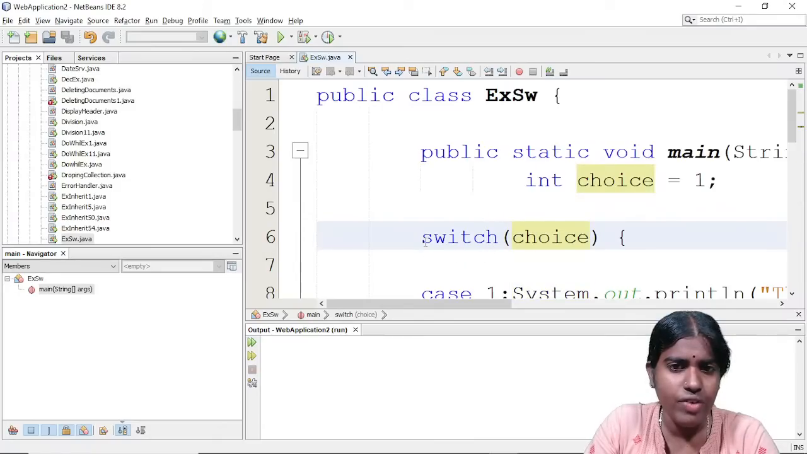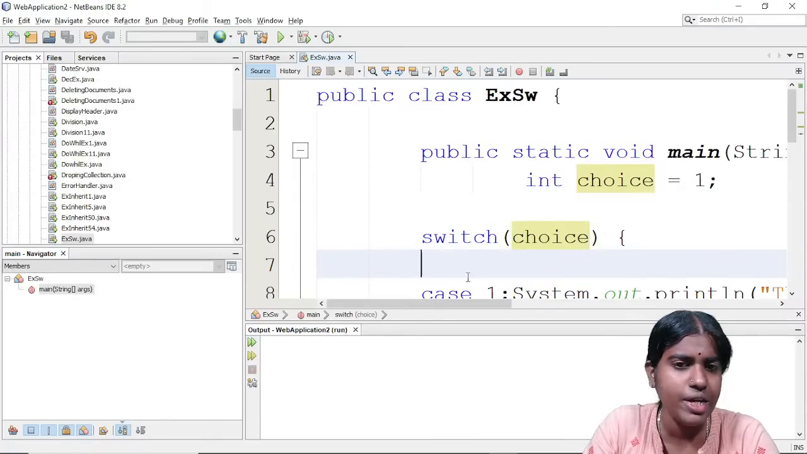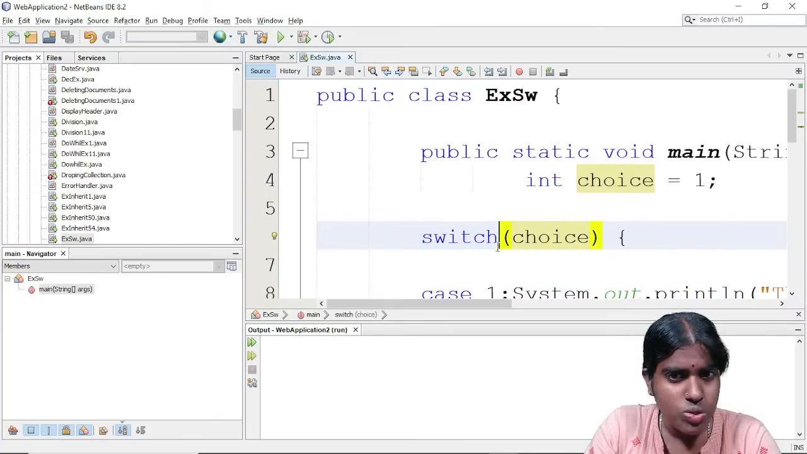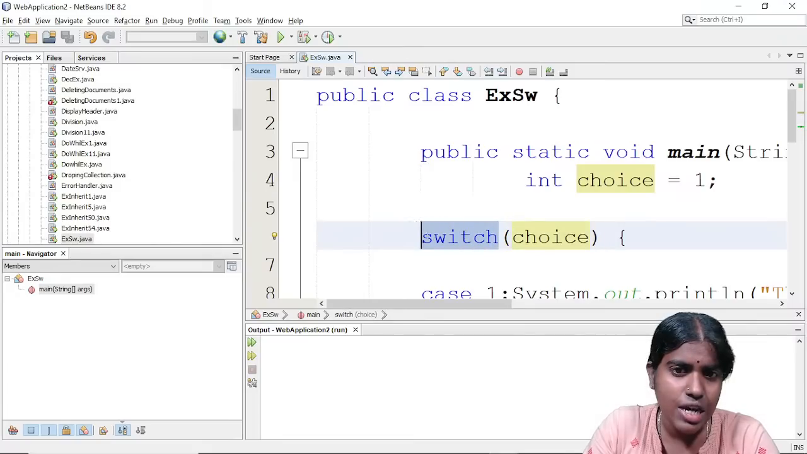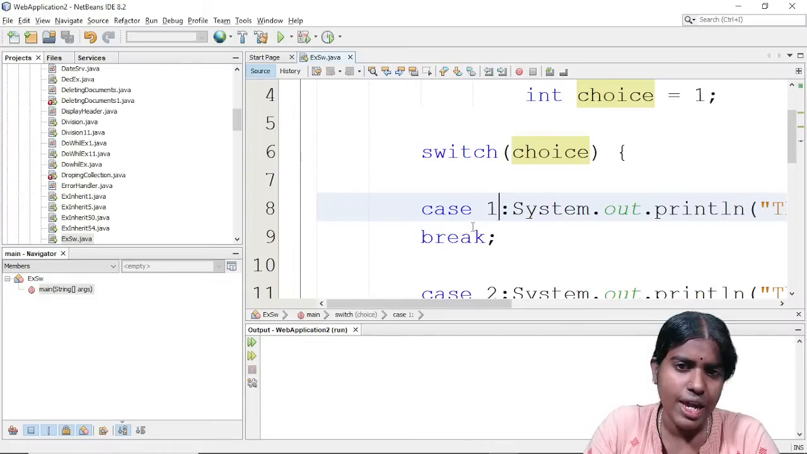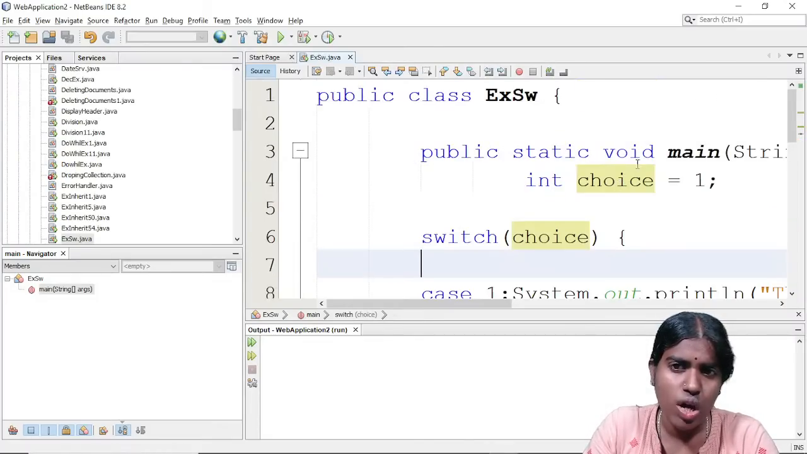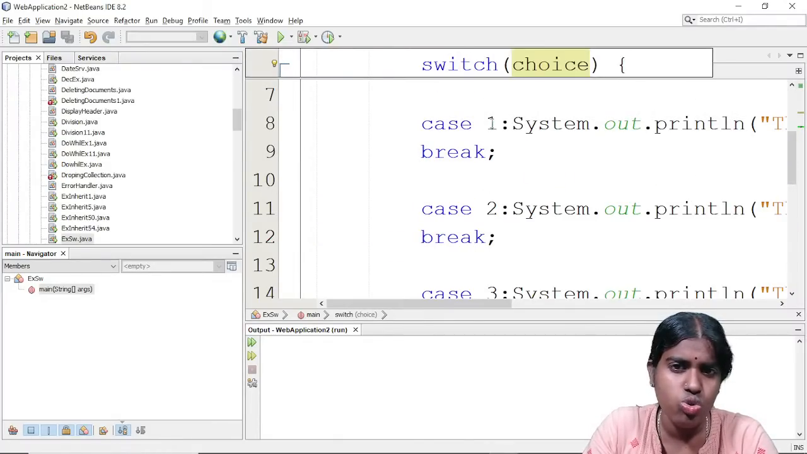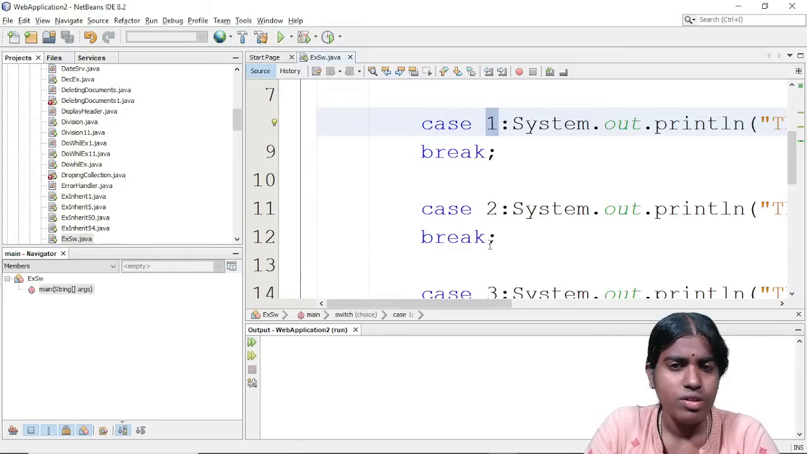So this is one more type of decision making statement, the switch statement. Whenever I want to use this switch statement, I need to use the switch keyword, and this choice is passed as a parameter to my switch statement. I am giving case blocks. Based on the choice I am passing here, it goes to different case blocks. Whenever case 1 is matched, System.out.println, I am giving here, the number is 1.